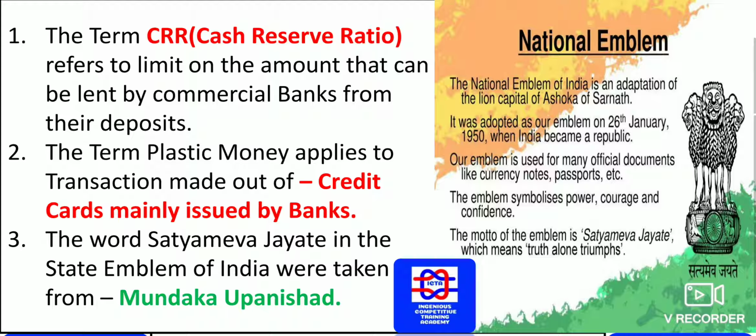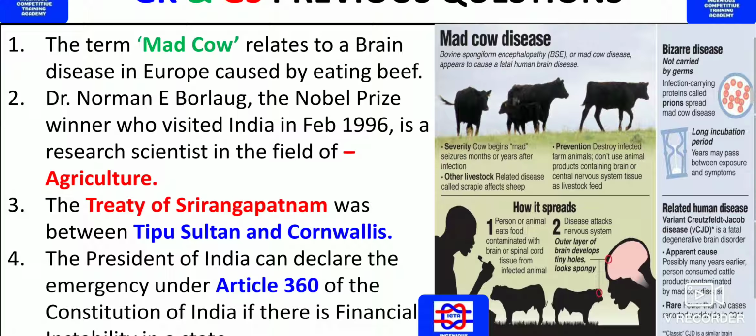The national emblem of India is an adaptation of the lion capital of Ashoka of Sarnath. It was adopted as our emblem on 26 January 1950 when India became a republic. Our emblem is used for many official documents like currency notes, passports, etc. The emblem symbolizes power, courage and confidence. The motto of the emblem is Satyameva Jayate, which means truth alone triumphs.